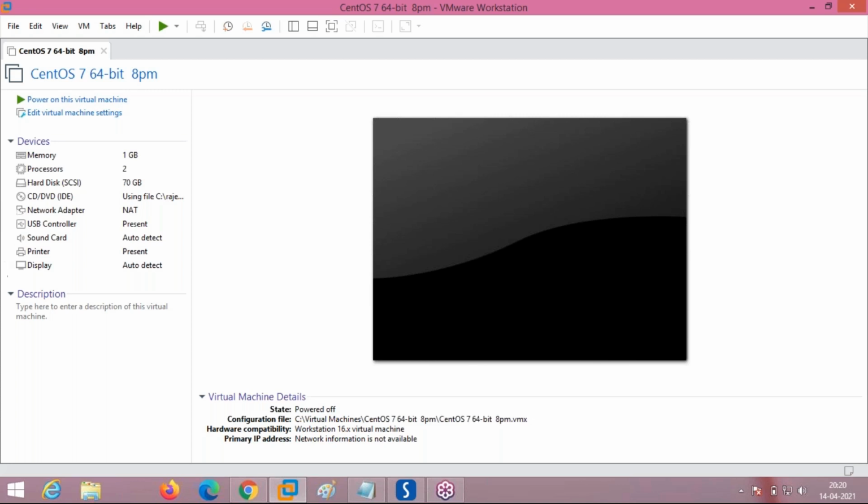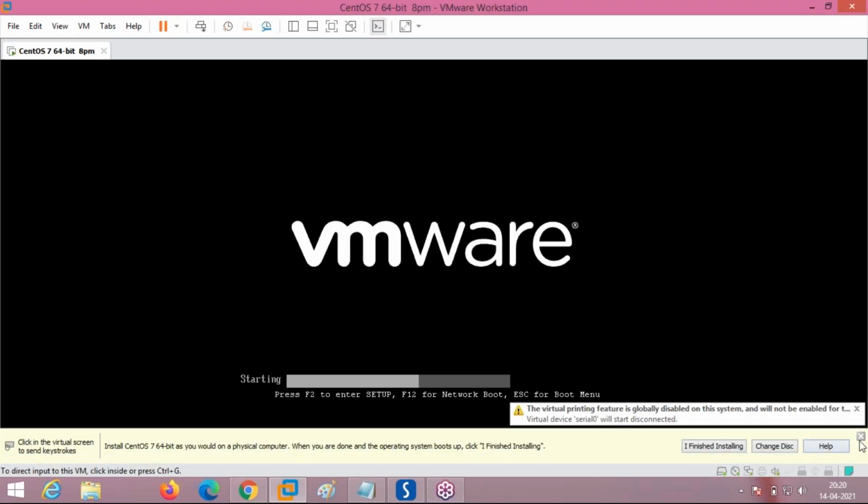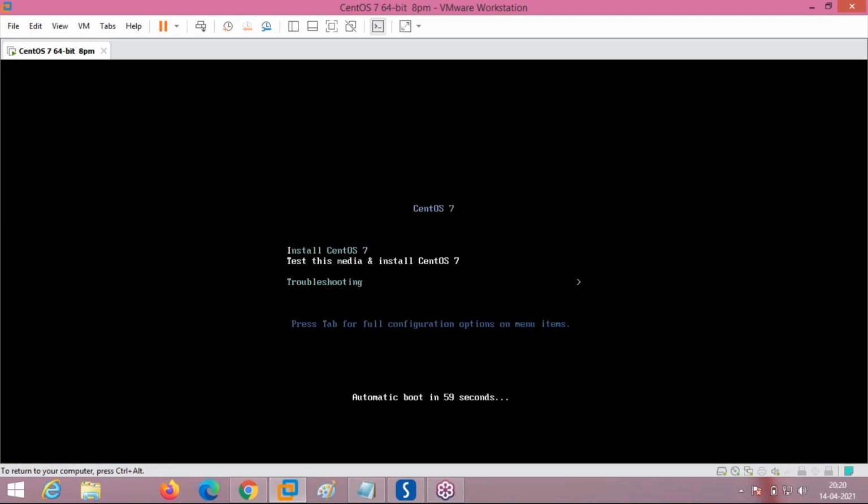So now we have created a virtual machine. Now we have to install our operating system in this node, in this virtual machine. Just press power on this virtual machine. Now it is asking: install CentOS 7, or test this media and install. Shall I go with the installation?